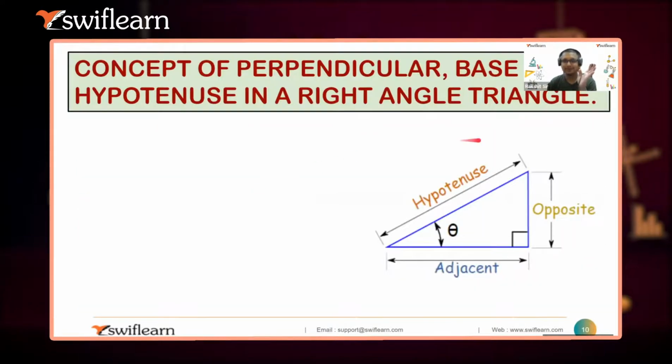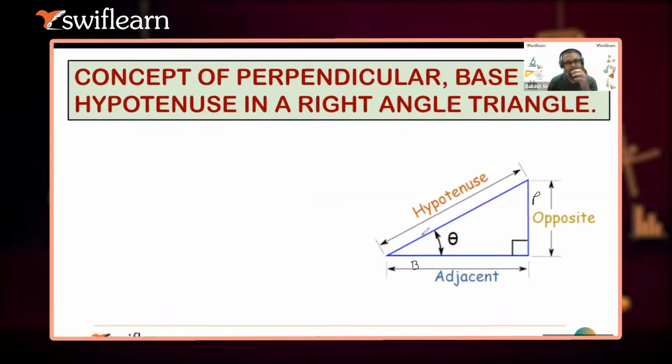Although we discussed all these things, I also told you the meaning of hypotenuse, perpendicular and base. So Ashmit, as of now, just understand that this is the perpendicular and this is the base. I will tell you some more concepts in today's class, but as of now understand this only. You can say the side of the right angle triangle which touches the ground is the base. That's it. I think that is what you learned in the previous classes, right? But the concepts are a little different, which I will tell you in today's class.